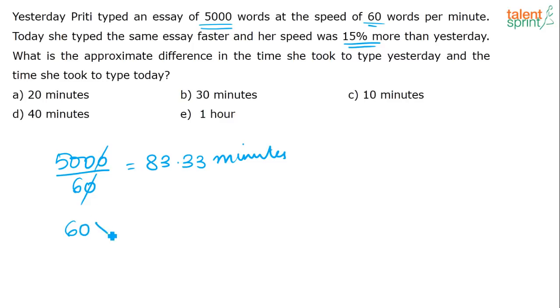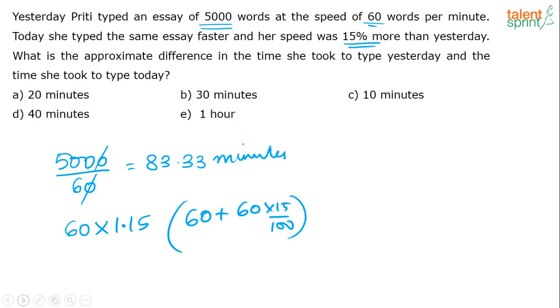So now her speed is 60 into 15% more, meaning you can either do 1.15, or if it was 60 and now it has increased by 15%, correct? 15% of 60, right? What is 15% of 60? 15 into 6 is 90, correct? So 15% of 60 is nothing but 9. So what is her speed now? Her speed has now become 69. So earlier it was 60, now it is 69.